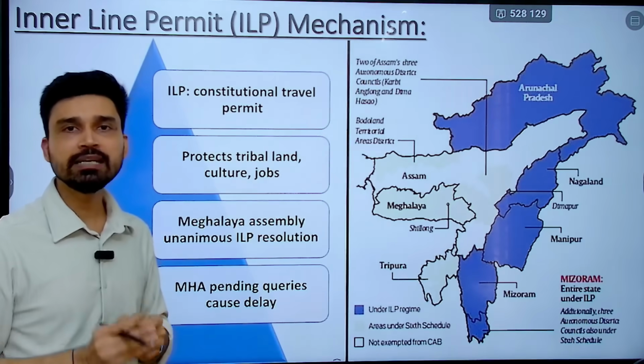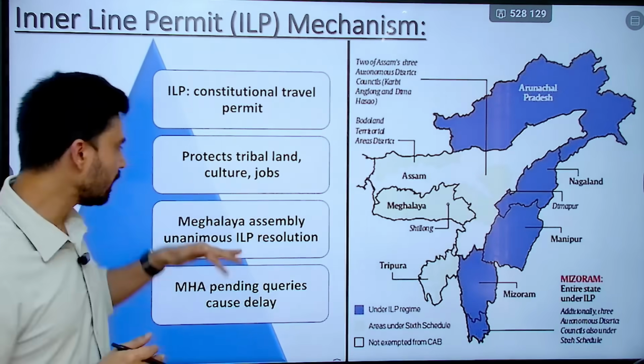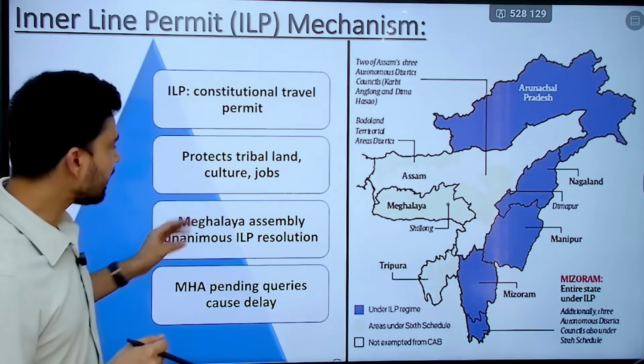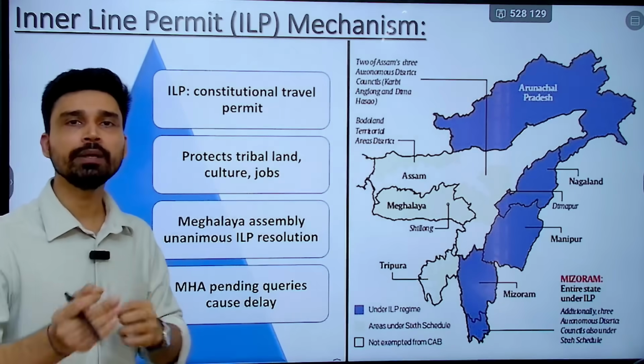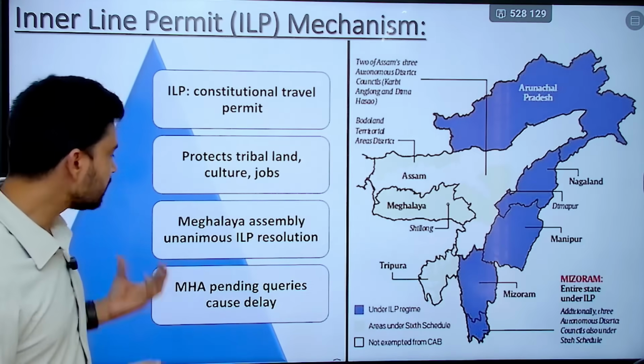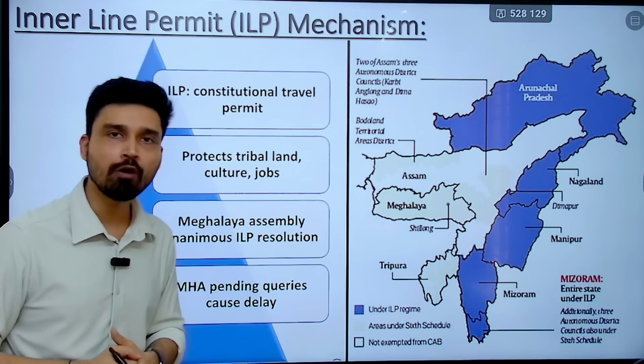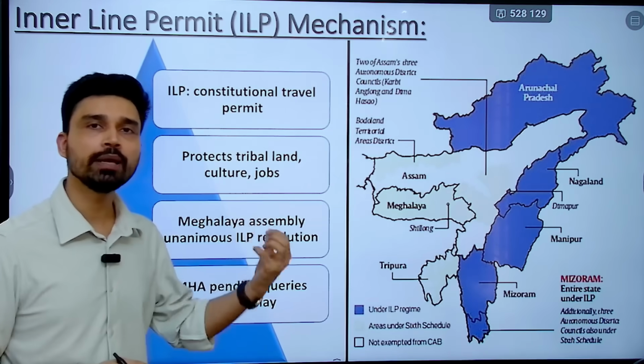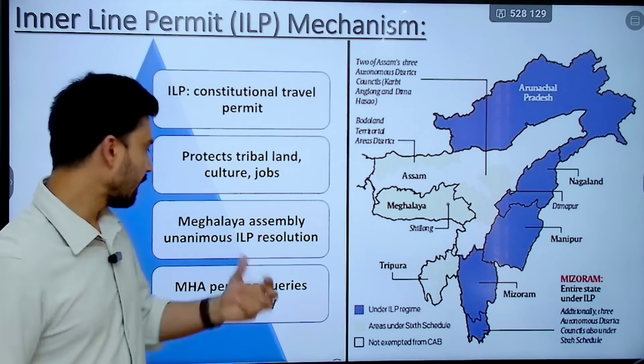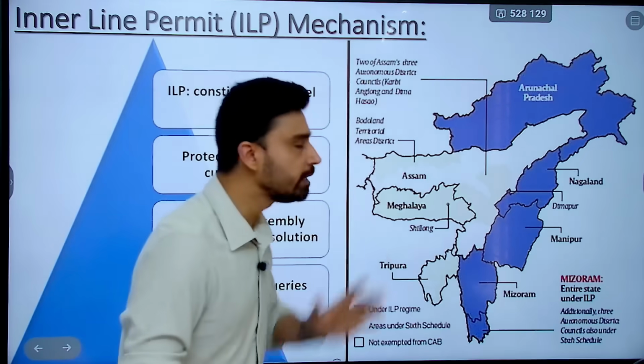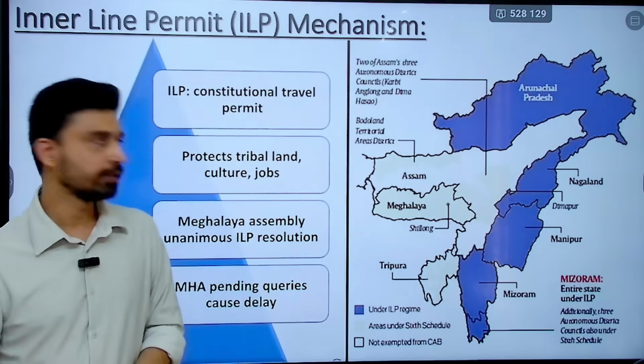Now, as we discussed, in 2019 itself, the Meghalaya Assembly unanimously passed a resolution that ILP should be granted to the state, and this matter is pending with the Ministry of Home Affairs, and several queries and questions by MHA have caused a delay in the implementation of ILP as far as this particular region is concerned.